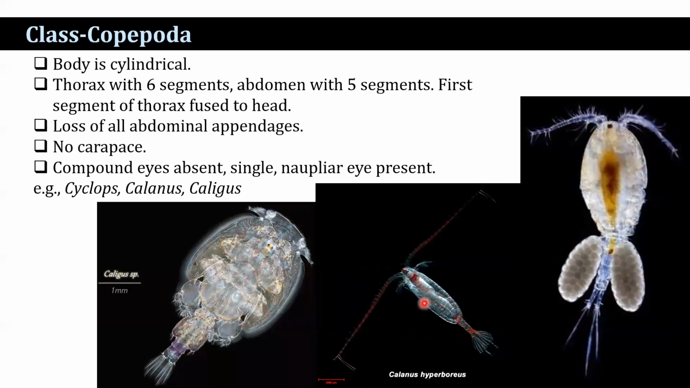Next class, Copepoda. The body is cylindrical in shape. Thorax with 6 segments. Abdomen with 5 segments. The first segment of the thorax is fused to the head. And loss of all abdominal appendages. No appendages in the abdomen. No carapace. Compound eyes present. Single naupliar eye found. Examples, Cyclops, Calanus, Caligus.